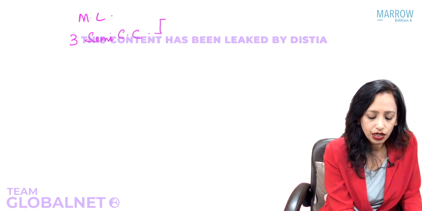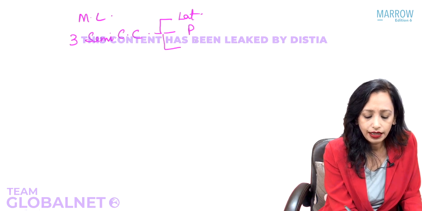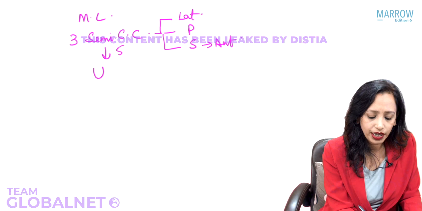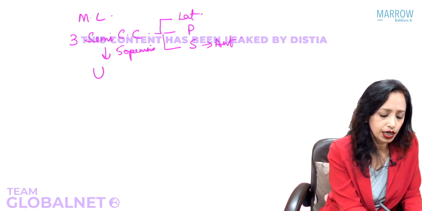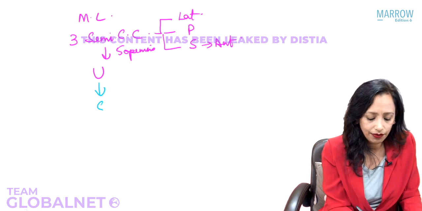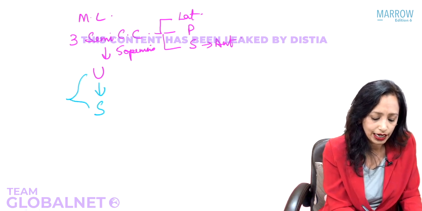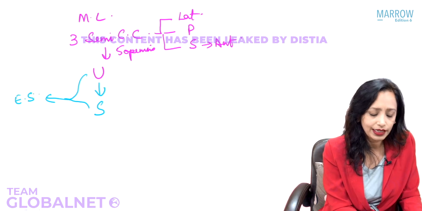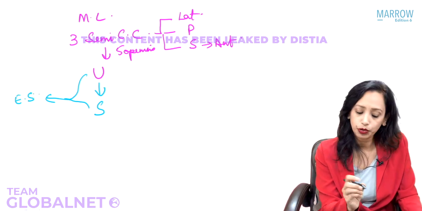The 3 semicircular canals are known as the lateral, the posterior and the superior. Superior is also known as anterior. The 3 semicircular canals open into the utricle by how many openings? By 5 openings into the utricle. After the utricle, we have the saccule. From the utricle and saccule arise 2 ducts which join to form the endolymphatic sac, responsible for absorption of endolymph.